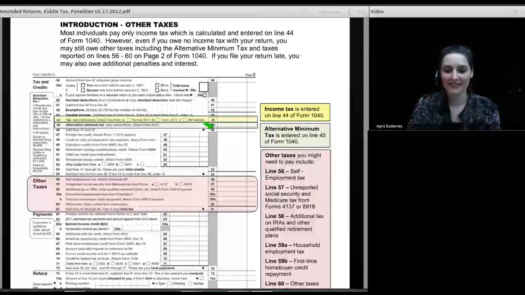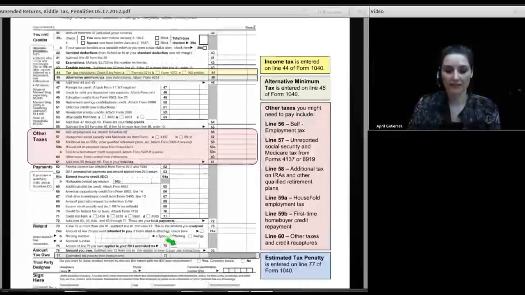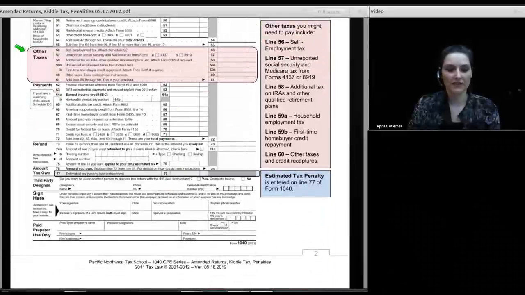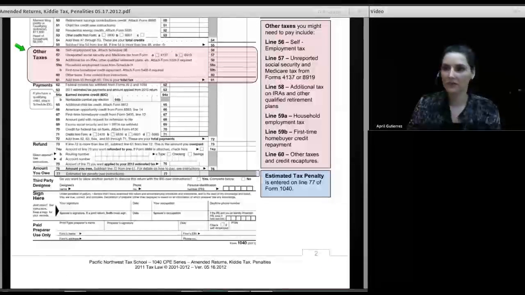Okay, that's nice. Now we get to claim a few credits in here. Maybe that'll reduce our tax somewhat. And we come to a number on line 54, which is our total credits, and we subtract that from the total tax on line 46. And on line 45, we have our income tax. Sort of. But we're not done, because there are these other taxes that I've highlighted in pink, and we're going to spend some time talking about these today.